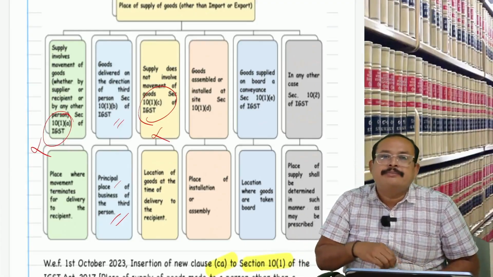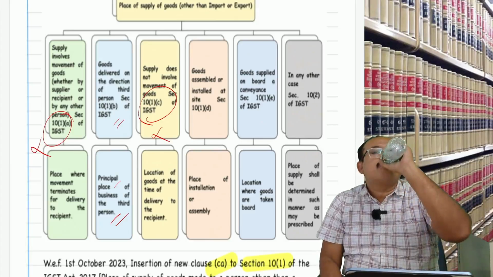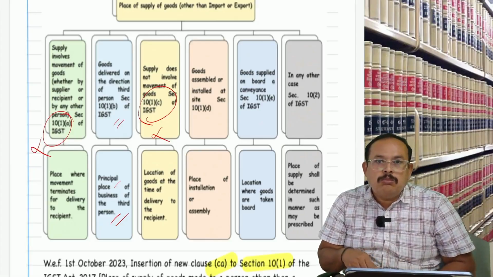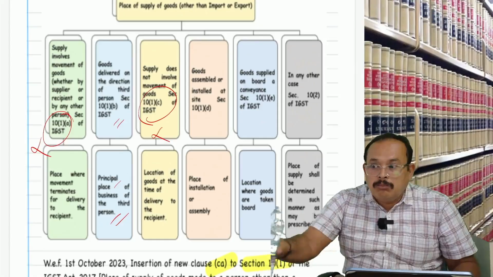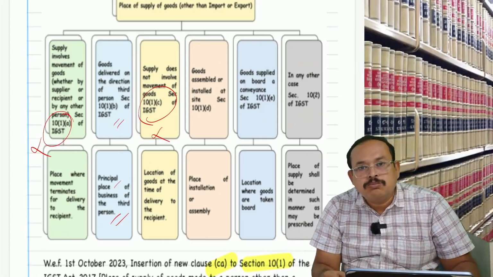Actually, my doubt is regarding the amendments you have explained. It is similar to the bill to ship to model. So the example you have given is only for the e-commerce operator, where the billing address is the place of supply. But in the normal case, it will be the principal place of the third person.